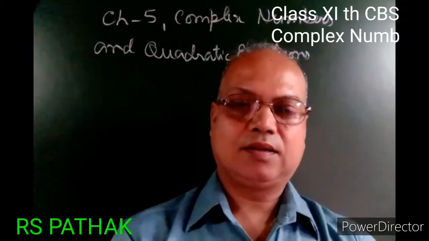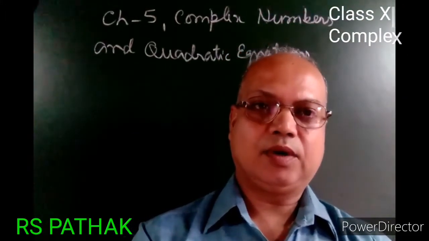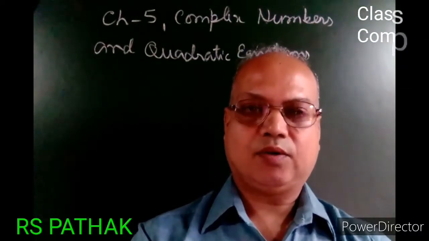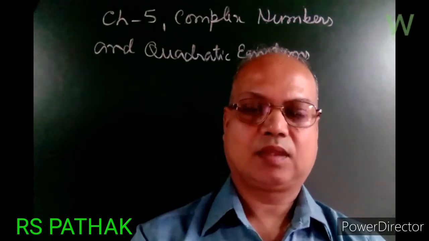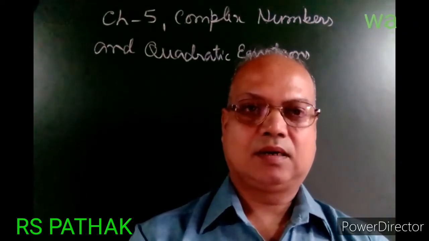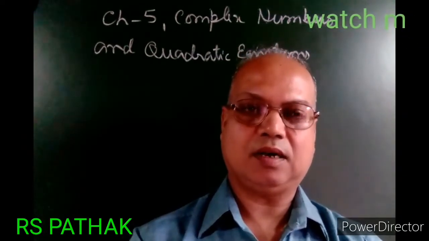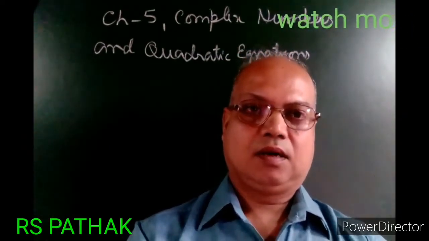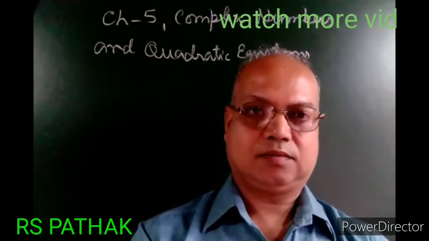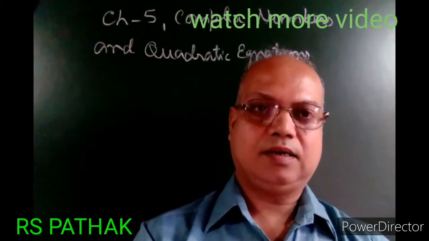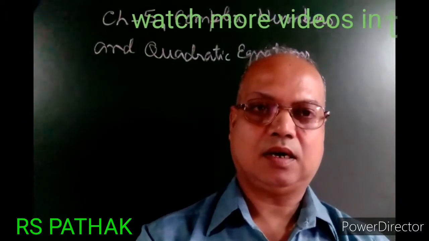In a similar way, in solving some questions, negative numbers were discovered. Then the combination of 0, positive numbers meaning natural numbers, and negative numbers was called integers. Integers means plus 1, minus 1, plus 2, minus 2 and 0.